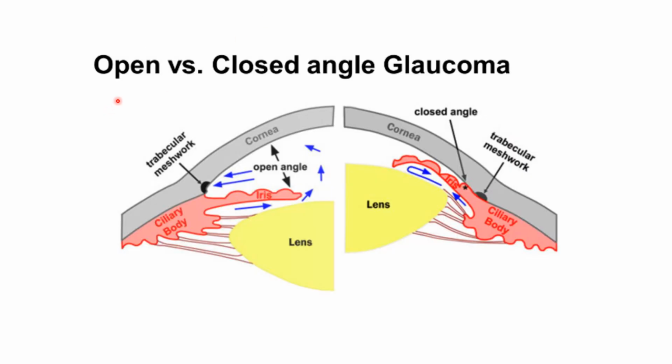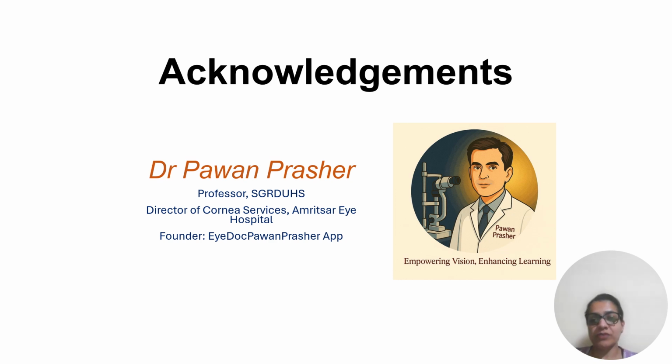So based on these grading systems, we can either have open angle glaucoma, in which the angle is open, or closed angle glaucoma, where the angle is closed. So in the next session, we will discuss open angle glaucoma.